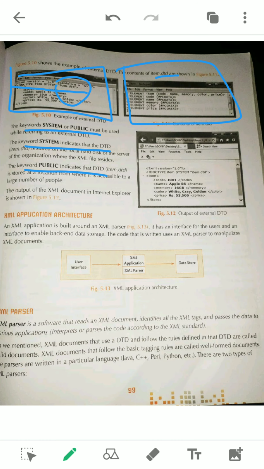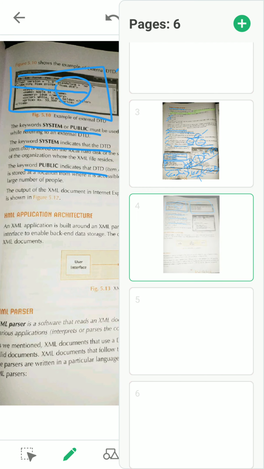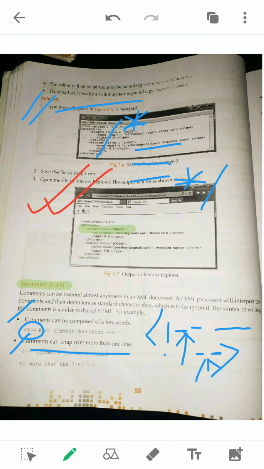In the next class we will discuss from the XML application structure, but I am giving you one homework again. Just remember to draw your XML tree for this example. Okay, thank you.